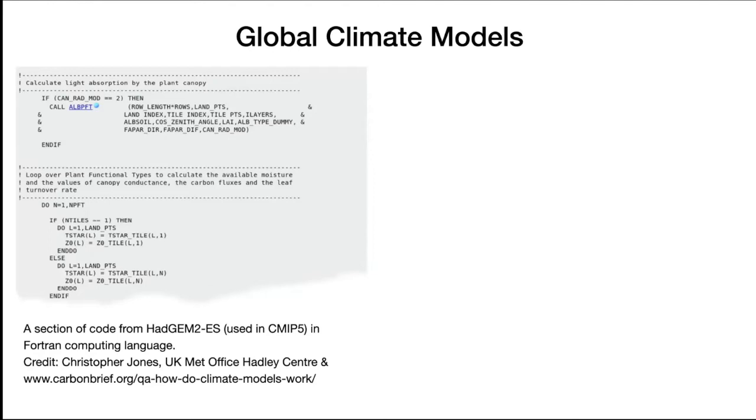You might think that our field, atmospheric science, is a bit of a dinosaur, but there is an advantage to this because Fortran is pretty fast, and because it's been developed in Fortran for decades and decades, most of the climate centers decide to stick with Fortran. Some of the climate centers develop global climate models in Python. So I believe that in the future, we're going to have more models in other languages.